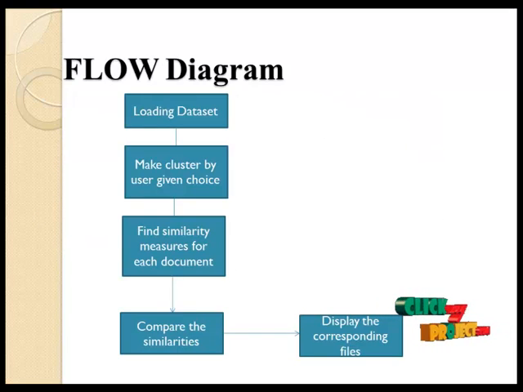Here is our data flow. First of all, we are going to load the dataset. Our dataset contains information about faculties, students, projects, etc. Then we are going to make the clusters by the user's given choice. Then we are going to find the similarity measures for each and every document. We compare the similarity of the first document to the second document and also the first document to the third document, finding and comparing the similarities simultaneously.